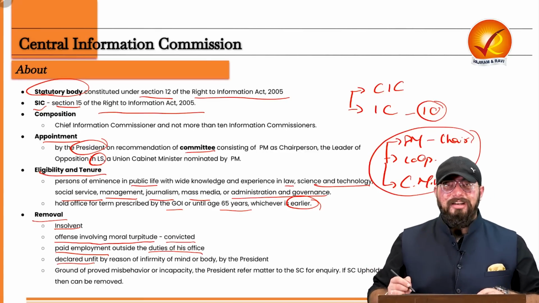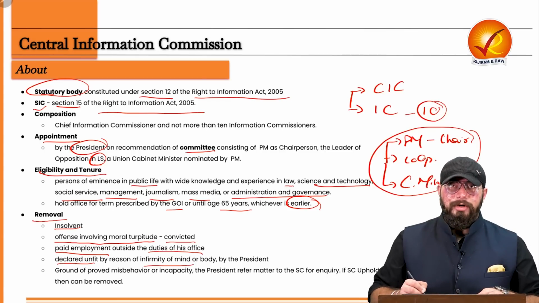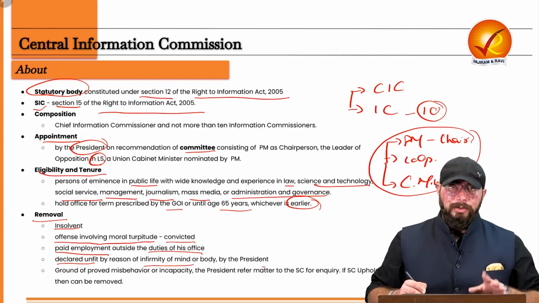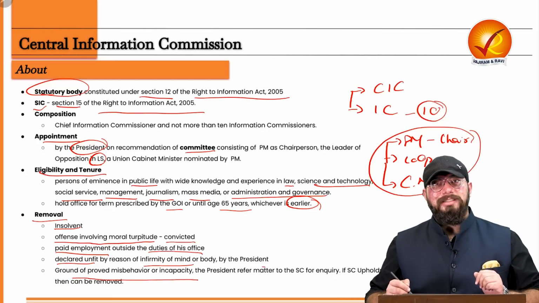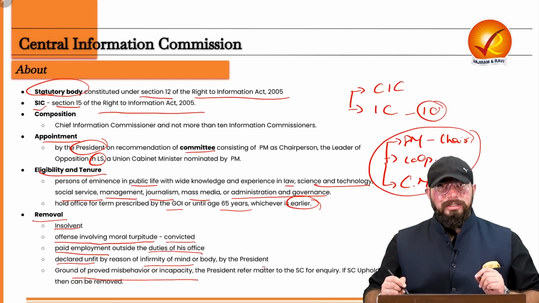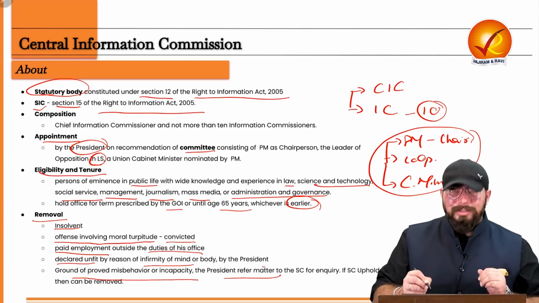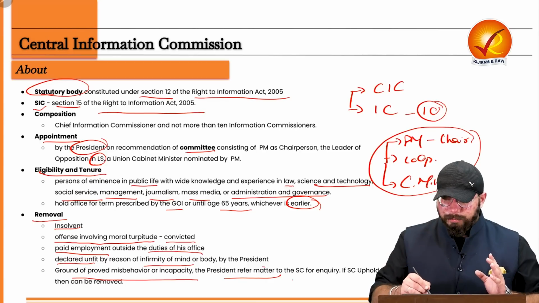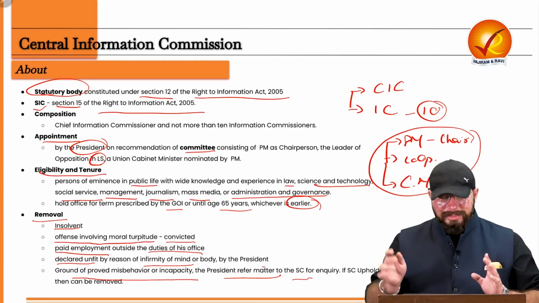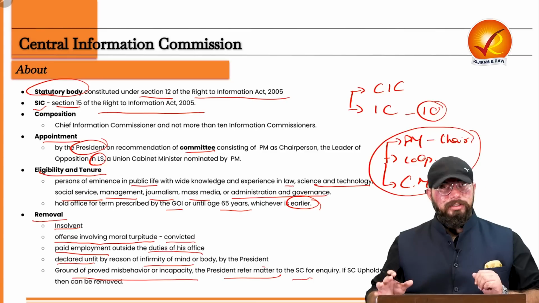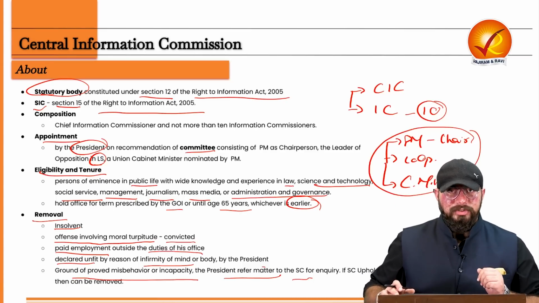Or if they are declared unfit by the President because of reasons such as infirmity of mind or body. Now, there is one more case, on the grounds of proved misbehavior or incapacity. On that ground also, they can be removed. But in this case, the President has to refer the matter to the Supreme Court for inquiry, and if the Supreme Court upholds it, then the President can remove the Information Commissioner. So that is related to your Central Information Commission.